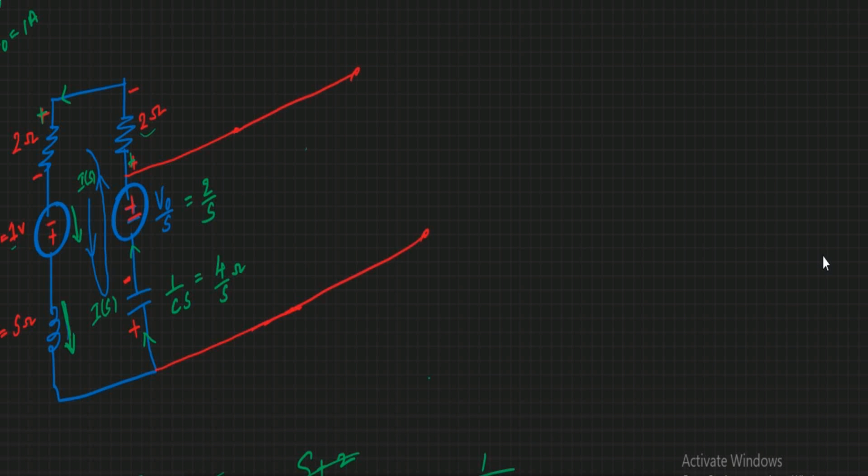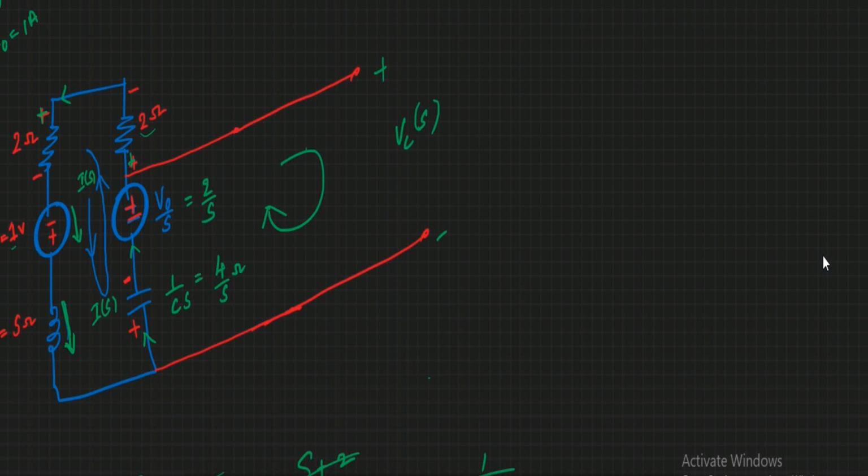Here you are going to consider plus minus, that is your Vc of s. You can consider this a sub branch or a closed path which is formed with V by S, V naught by S, 1 by CS and your Vc of s. Now let us apply KVL.